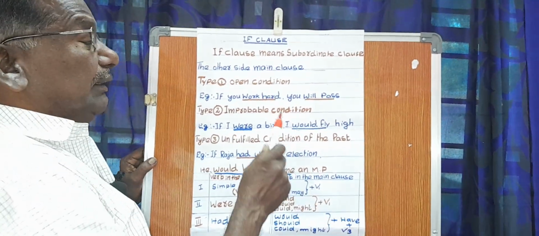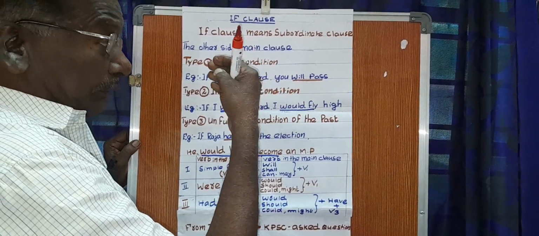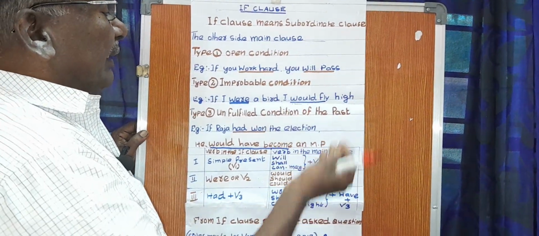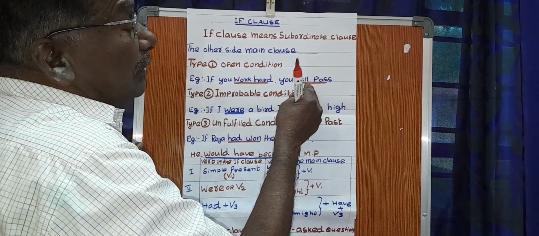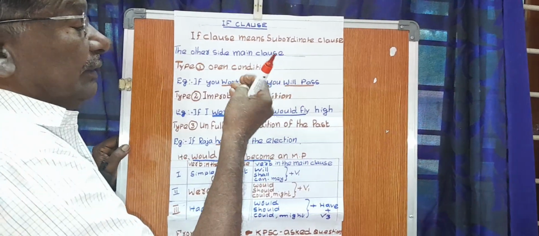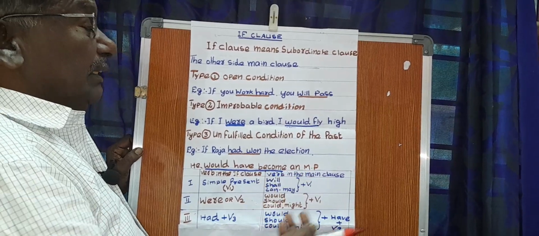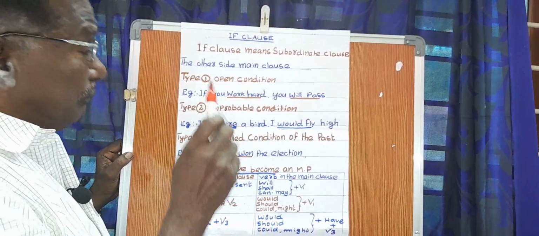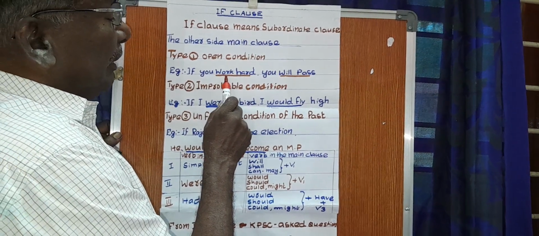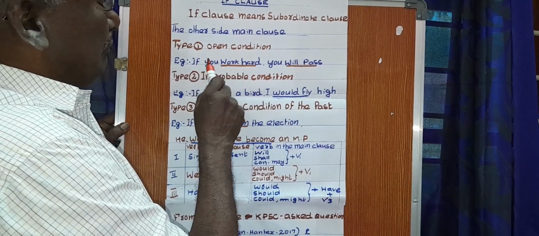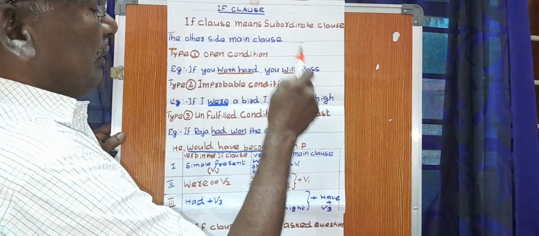You must bear in mind that the question may be asked so that you have to fill up the blanks either in the subordinate clause or in the main clause. There is no compulsion to ask the if clause only or the main clause only. That may be asked vice versa. You should bear in mind that if the subordinate clause is V1, the other side will be will plus V1.